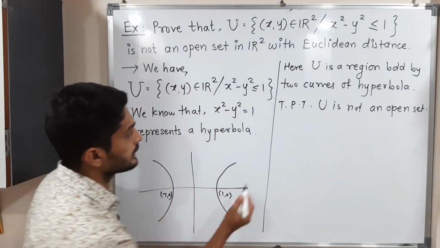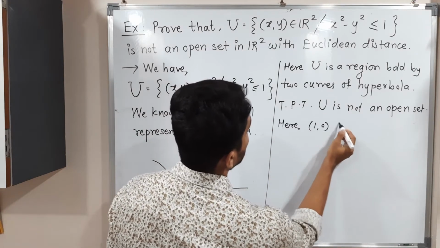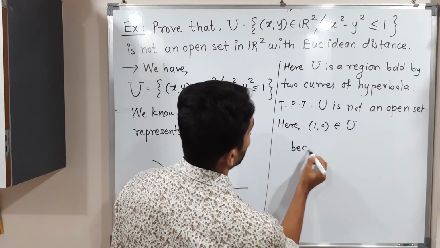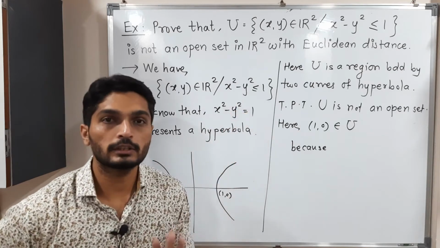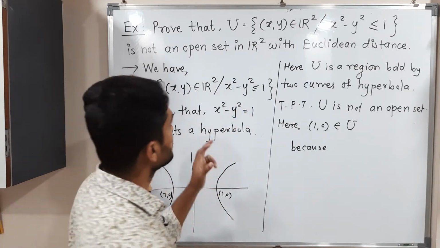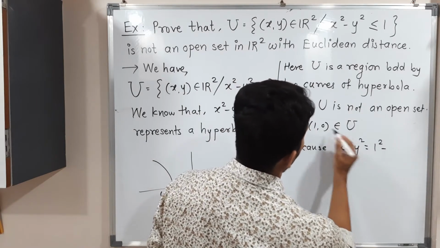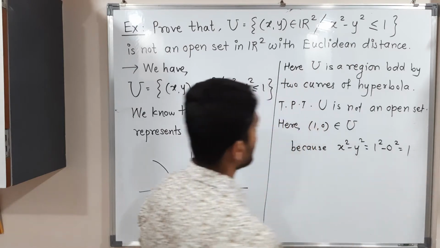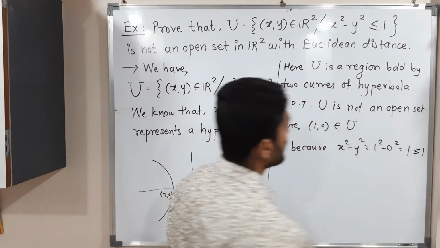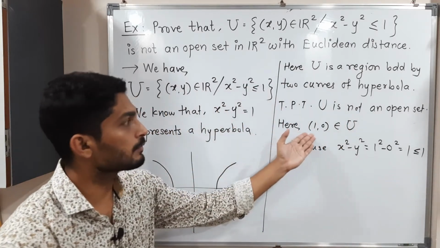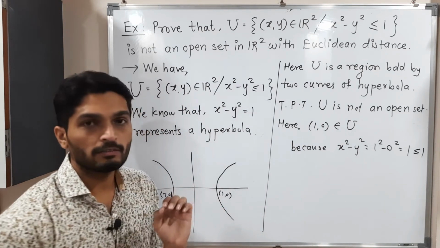See here, 1 comma 0 belongs to U because this point should satisfy this condition, then we can declare it is a member of U. So let us check x square minus y square, which is 1 square minus 0 square, which is 1, and we have the condition less than or equal to 1. So the condition is satisfied. That's why we can say 1 comma 0 belongs to U.